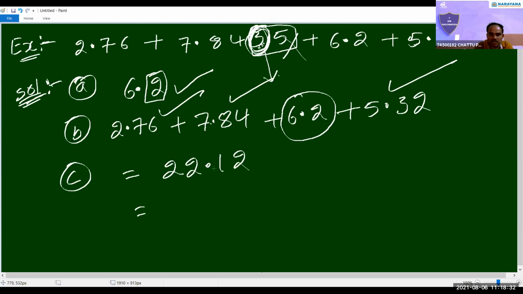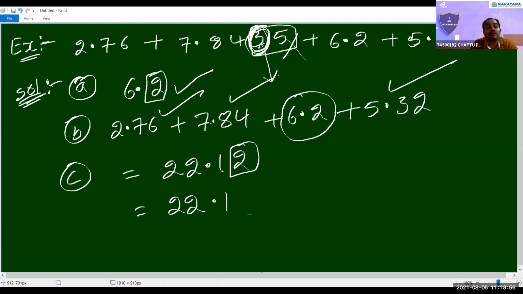So in the final result also, after decimal point, only 1 digit should be there. We should eliminate 2. It is less than 5. So happily we can keep 1 only. Is it correct? Yes, sir. Very simple thing. Exactly these rules I used to solve the problem.